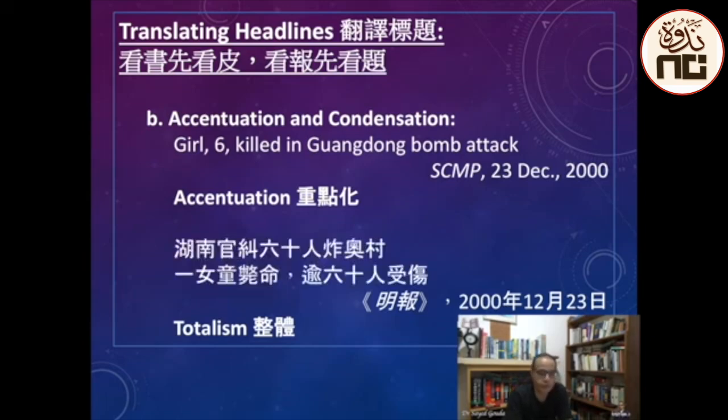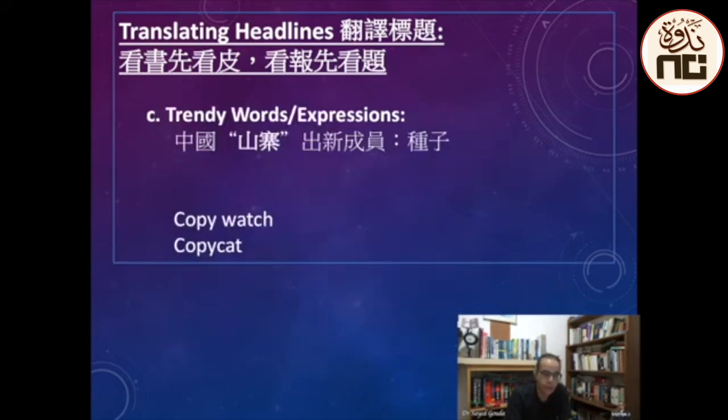Another example of using trendy words and expressions. For example, look at this title in Chinese. The word here literally means cottage, but you cannot translate it in this way because in Chinese, even though literally it means cottage, it means any fake, any counterfeit, any copy, like copy watch, for example, any copycat.